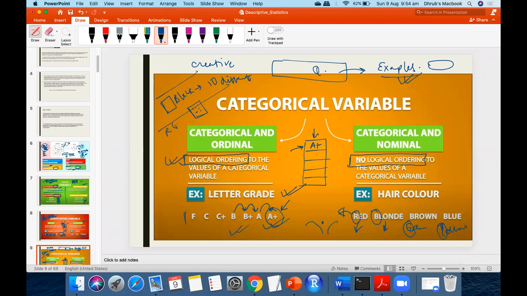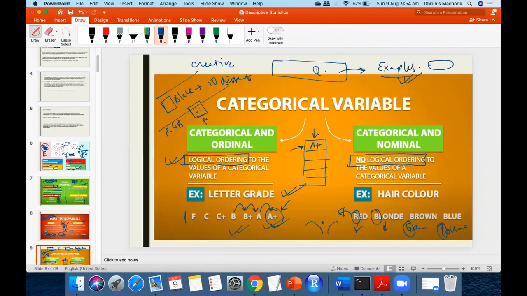RGB pixels, so those things. So for example, the pixel density is more in a particular case and less in another particular case. Yes or no? Then if you define it in that way, then it is ordinal. Otherwise it is nominal. You understand?